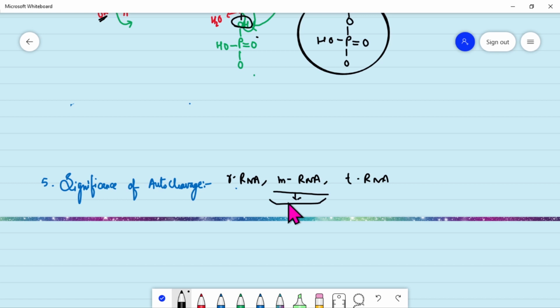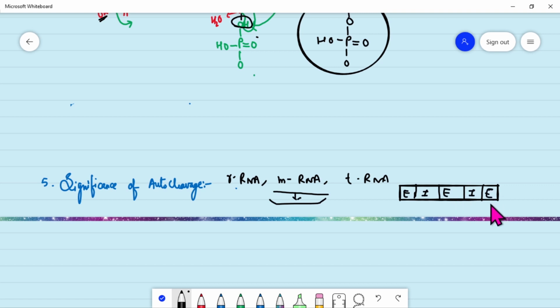Secondly, as we have seen, the RNA molecule also acts as a catalyst, and it helps in the removal of introns from hnRNA. The RNA which is formed is heterogeneous RNA, because it has both wanted and unwanted segments, known as exons and introns.